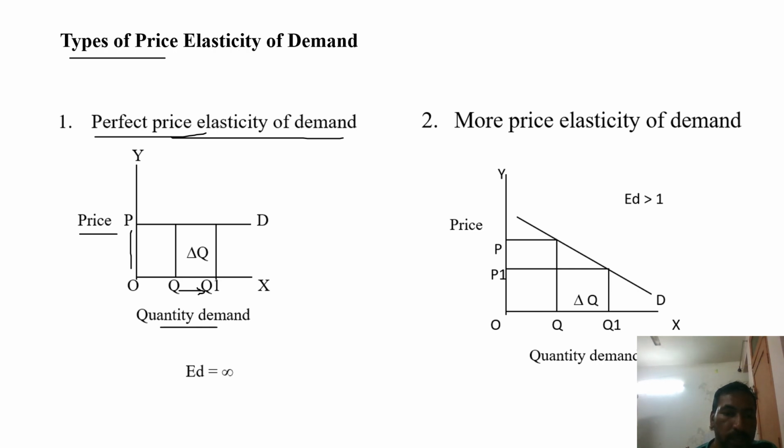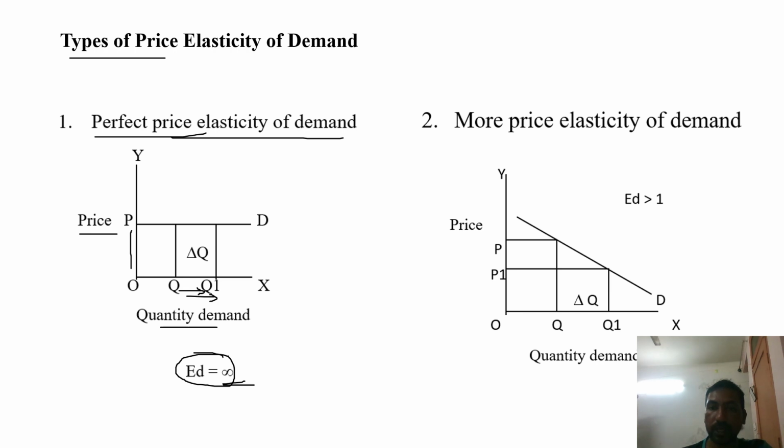Even with no or small changes in price level OP, the response of the demand is this much, from OQ to OQ1. This is the perfect price elasticity of demand, where elasticity of demand is equal to infinity. This is called perfect price elasticity of demand.